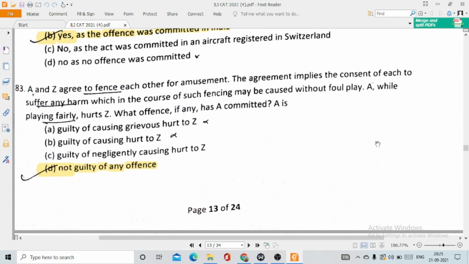This is option number D, not guilty of any offence, because there is a section in IPC which says that if the harm is caused to which the person has given his consent, and this harm is caused without any intention of causing death, then that person won't be liable for such harm caused.